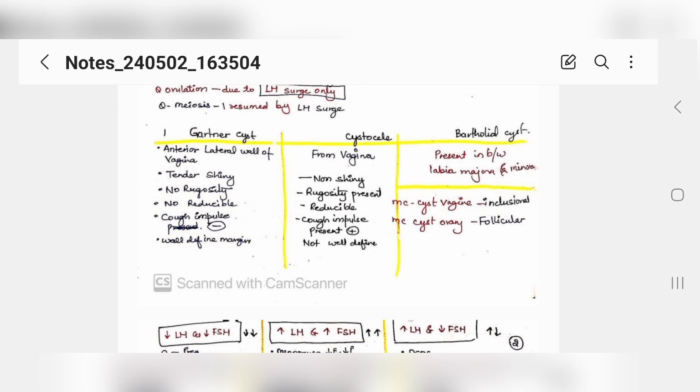And if you talk about Bartholin's cyst, it is present between the labia majora and minora. Okay, in between these two labia.